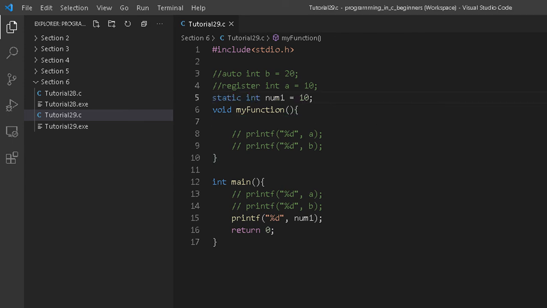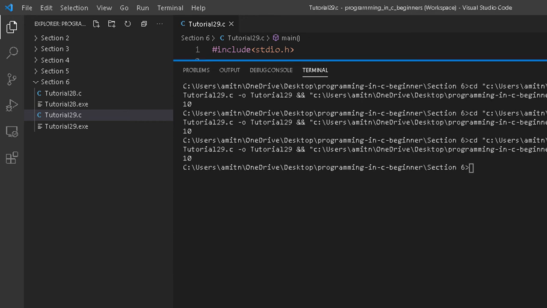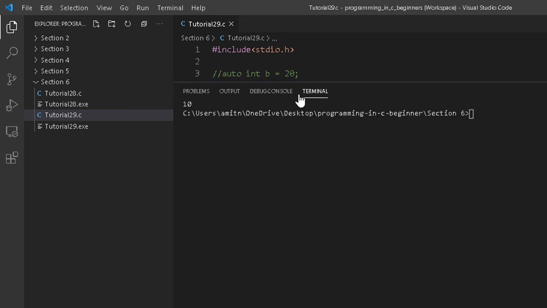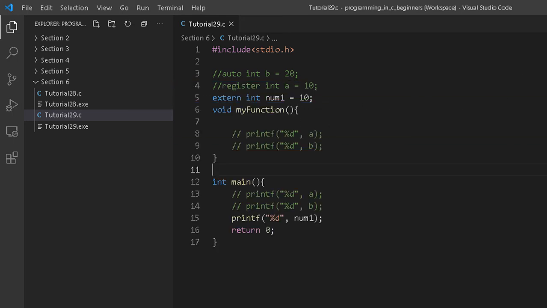So let me run this one. And as soon as I run this, you can clearly see it is showing me the output, right? Hence, I have shown you, even if I use the extern keyword here, this will belong to the global scope. So let me run this. And now you can see it will run and show the output with extern as well. It has been found that in some compilers, the extern keyword gives some warning for the variable use, but still it works, right?